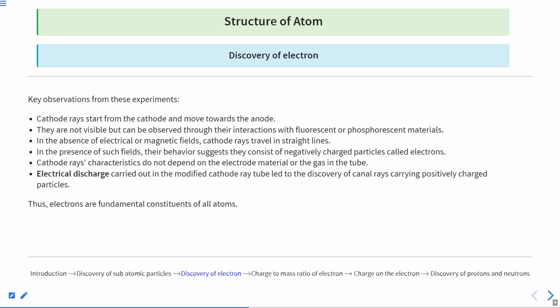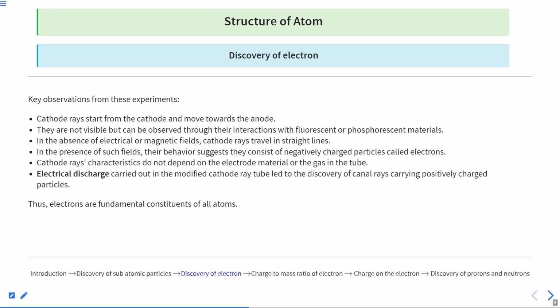Now this deflection shows that we have some charge on it. This deflection is also an indicator that we have some charge on it. So how do we deflect it? With the help of electric and magnetic fields. We'll see how we deflect it. Now the cathode rays' characteristics do not depend on the electrode material or the gas in the tube.